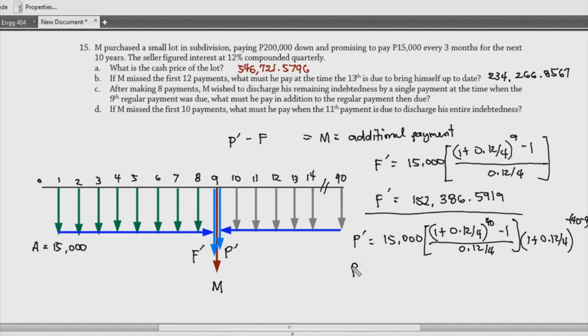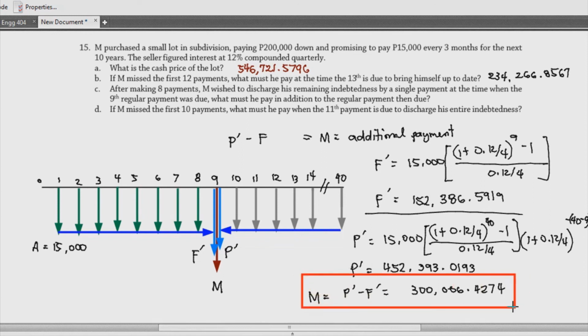And with this, we will be able to obtain a value of our P prime that is equal to 452,393.0193. Okay, and then M would be the difference between P prime and then F prime, so that is equal to 300,006.4274. Okay, so that is our answer for the remaining indebtedness na kailangan para bayaran mo yon, which is an additional payment from 15,000 na babayad mo pa sa 9th payment.